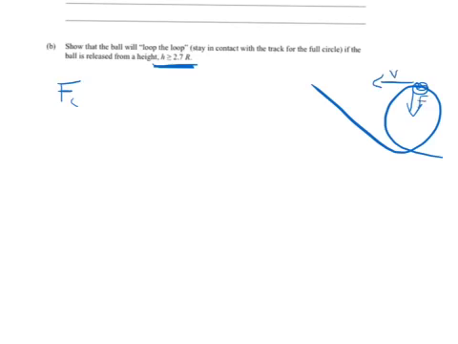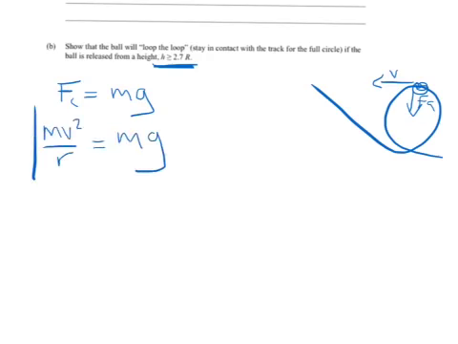And that's the force and there's the acceleration. So the bare minimum would be when the centripetal force, mv squared over R, equals mg, mass times gravity, for that mass. So mv squared over R equals mg. So that's our condition, and we're going to use that a little bit later.